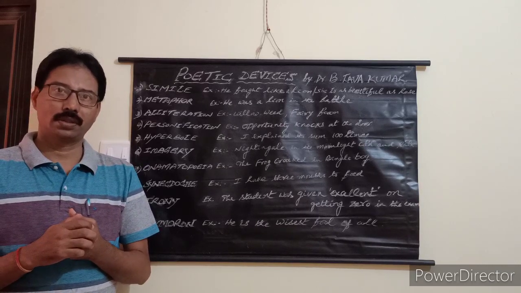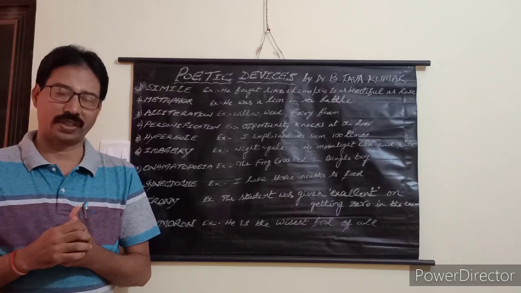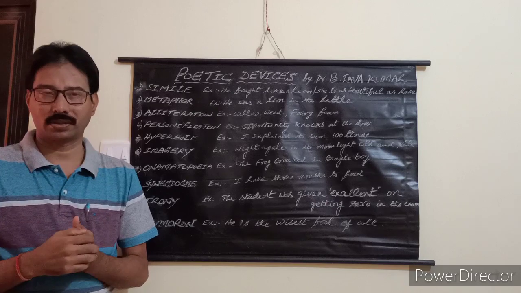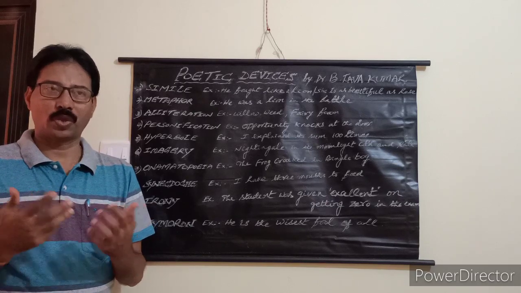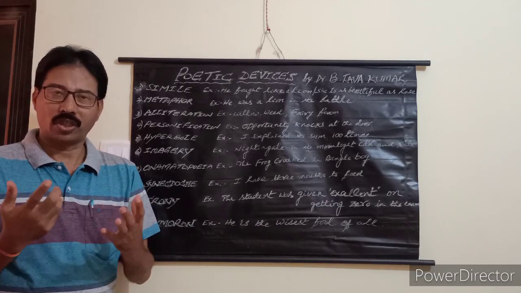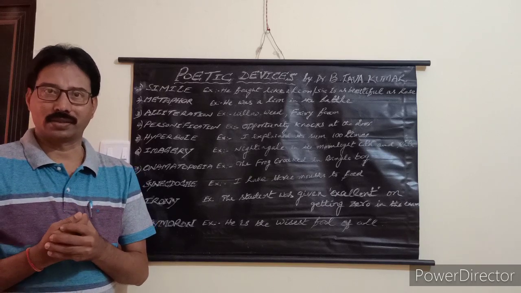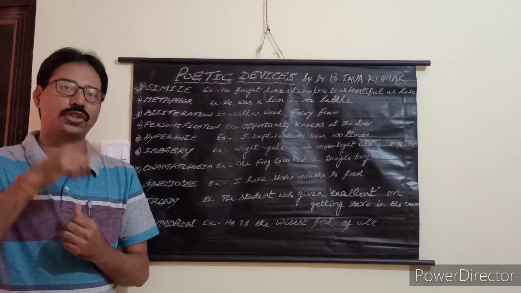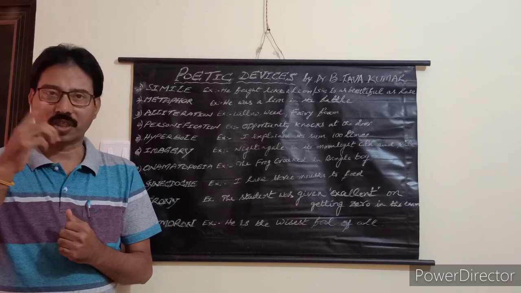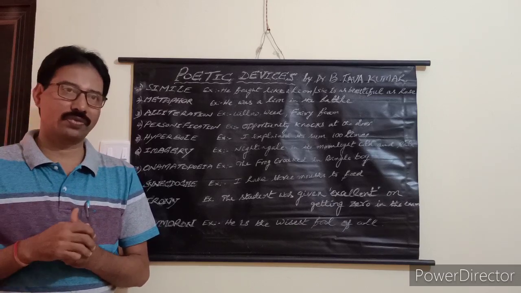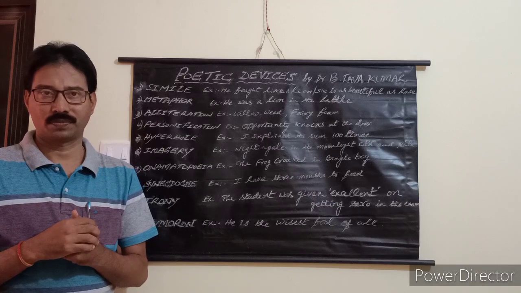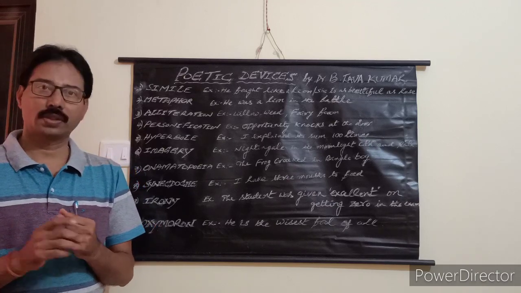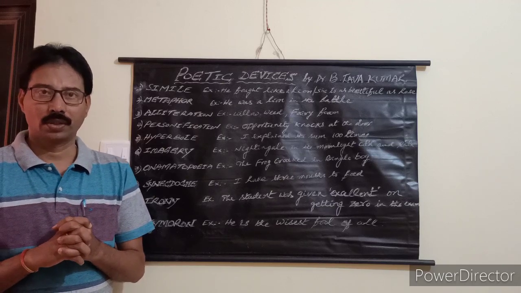Imagery is creation of picture in the mind. Creation of picture in the mind. For example, when you come across a word while reading, say beach, then immediately that beach picture will come to your mind. It is a reflection of visual. That is known as imagery. The next one is onomatopoeia.